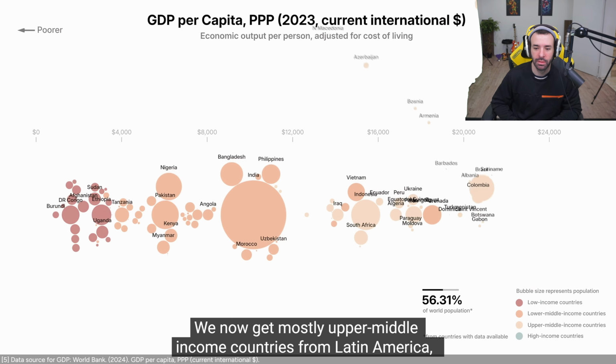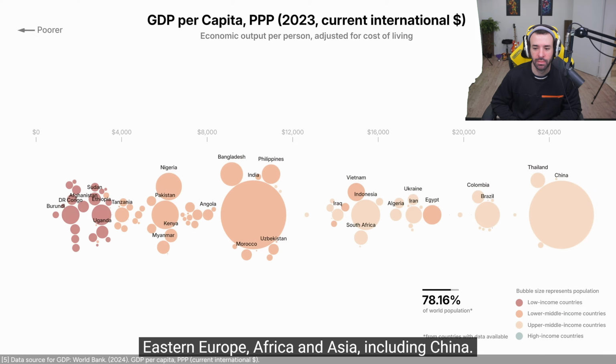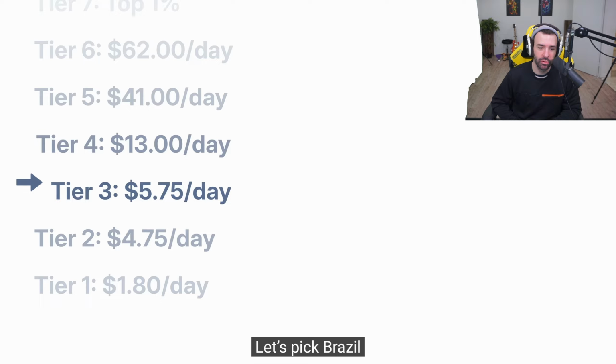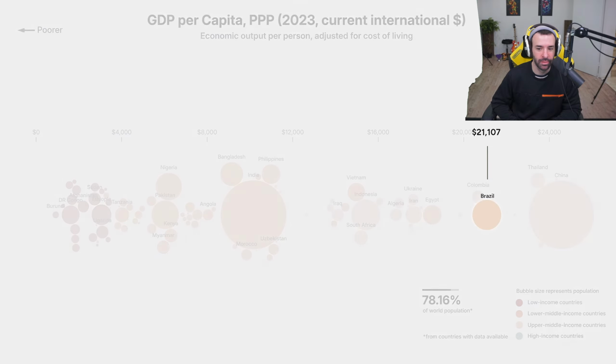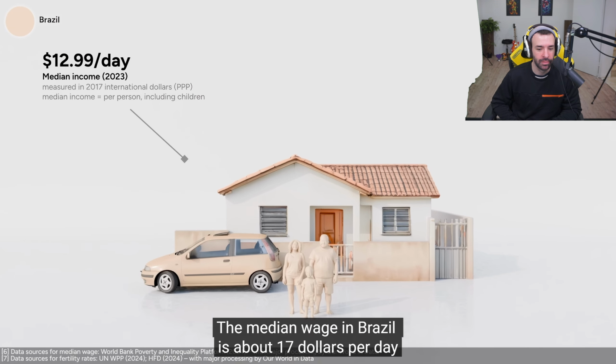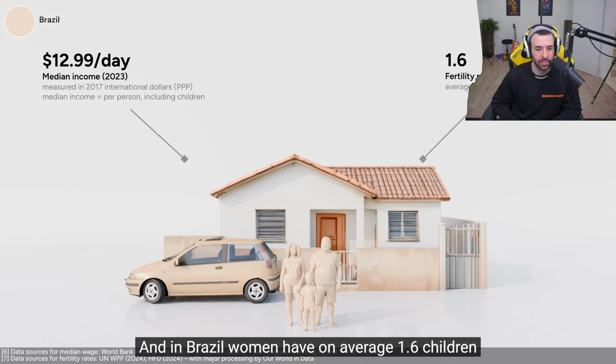We now get mostly upper middle income countries from Latin America, Eastern Europe, Africa, and Asia, including China. Oh, there's Thailand. Let's pick Brazil. The median wage in Brazil is about $13 per day. And in Brazil, women have on average 1.6 children.